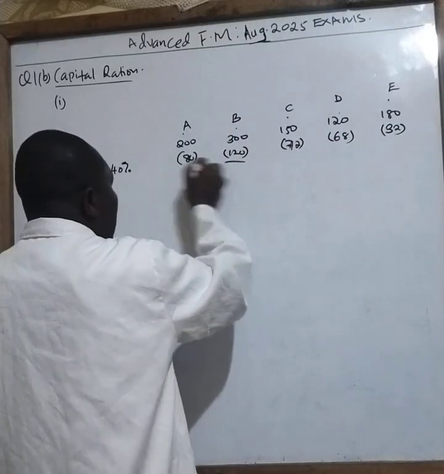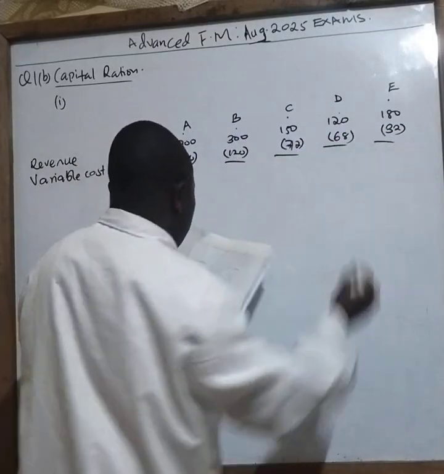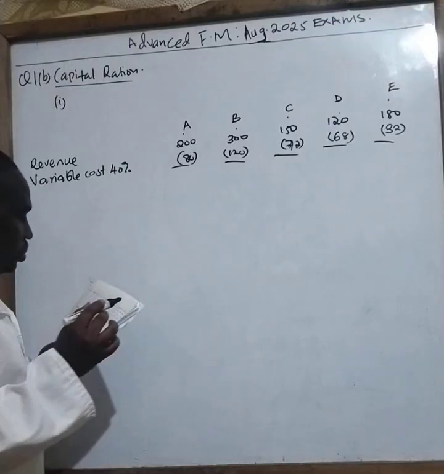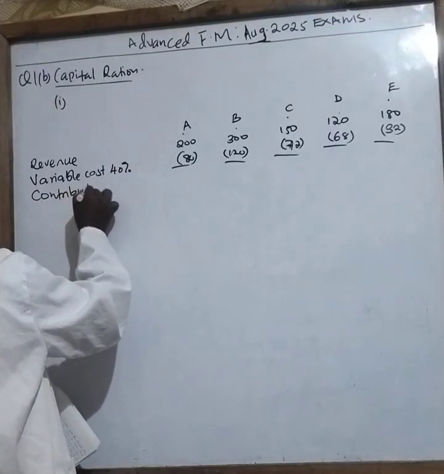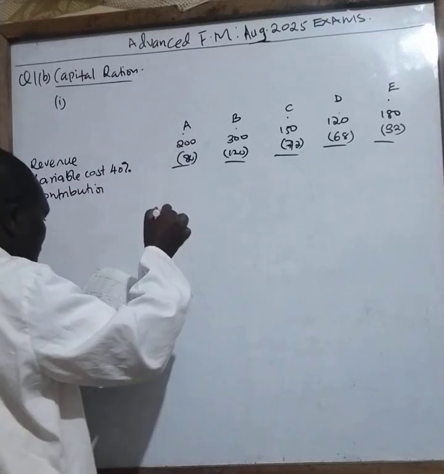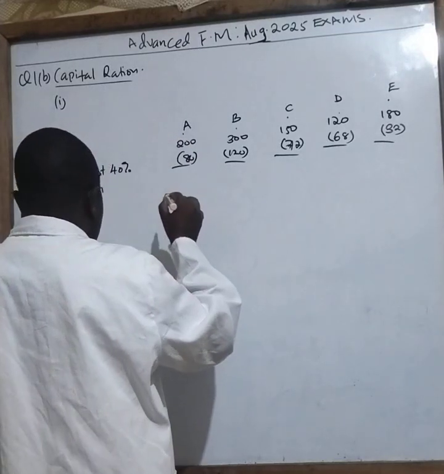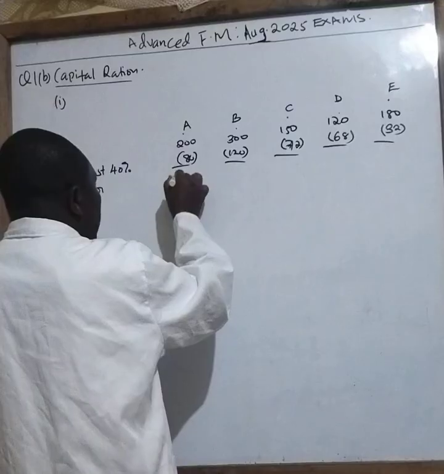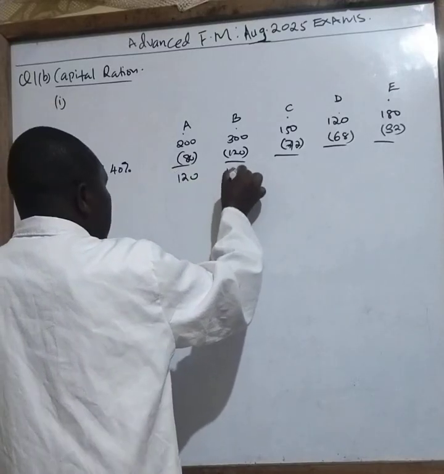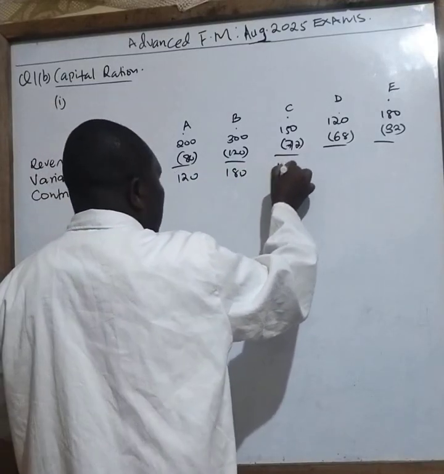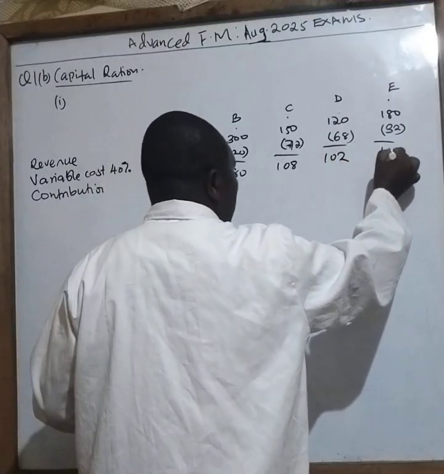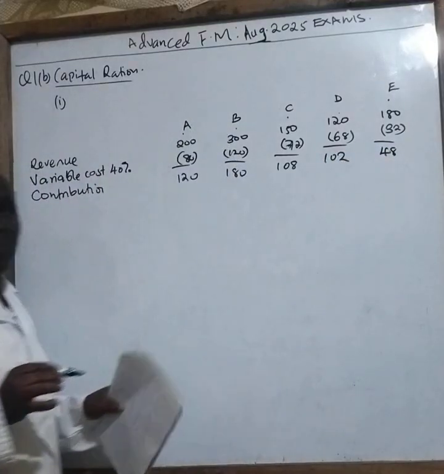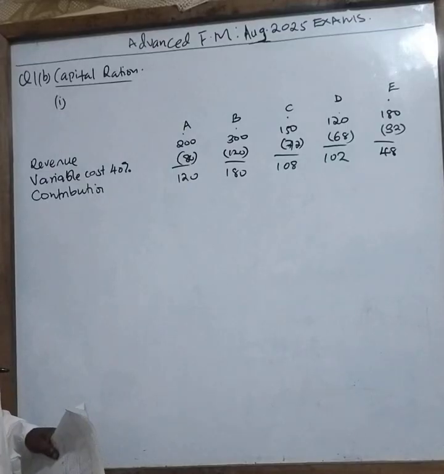When you subtract this, the answer you get is what you call contribution. So this one you subtract, your answer you get is 120, 180, 108, 102, and 48. Once you are through with that, you bring in another expense called fixed cost.